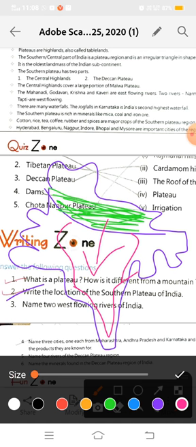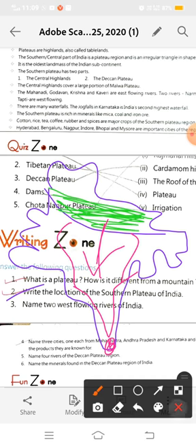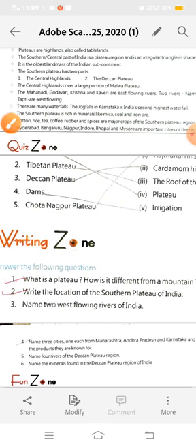It means it lies in the south of the northern plains, down in the bottom to the last tip of India, which is known as Kanyakumari. So our answer is: this plateau extends from the south of the northern plains down to the last tip of India, which is known as Kanyakumari.